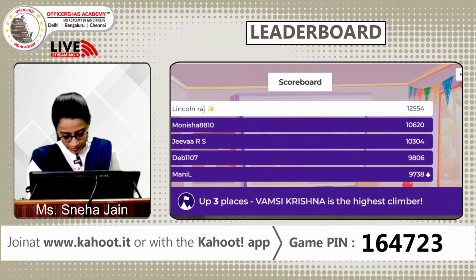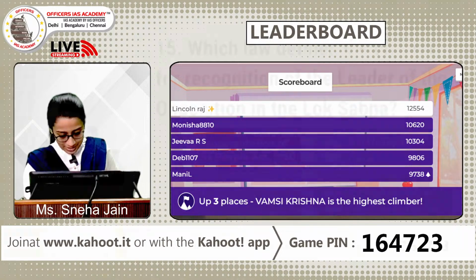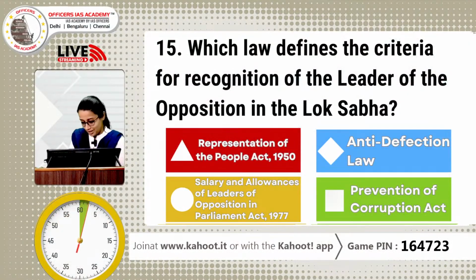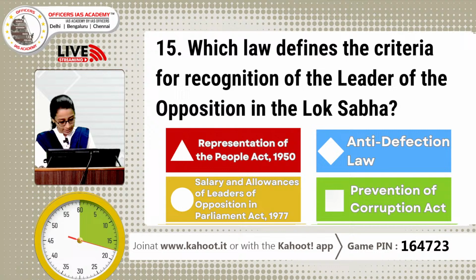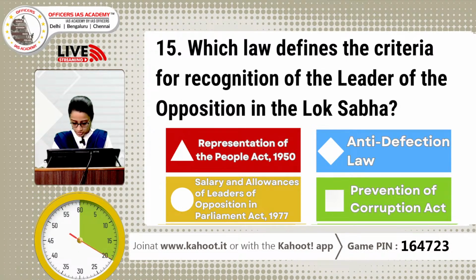Okay, hold on. We will now move to the next question, question number 15. Again for everybody, polity and law lovers: which law defines the criteria for recognition of leader of opposition in the Lok Sabha? Representation of People Act 1950, Anti-Defection Law, Salary and Allowances of Leaders of Opposition in Parliament Act 1977, or Prevention of Corruption Act. Which law defines this criteria for recognition of leader of opposition? It's not about the speaker.